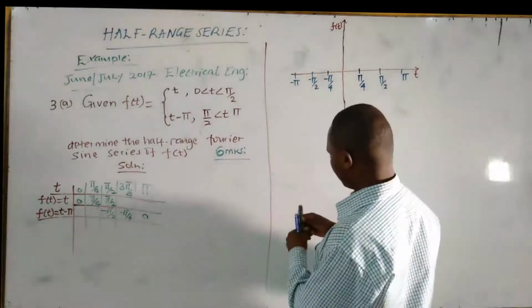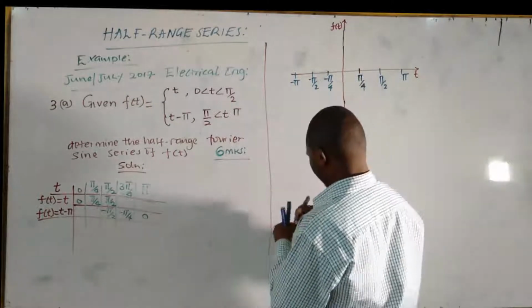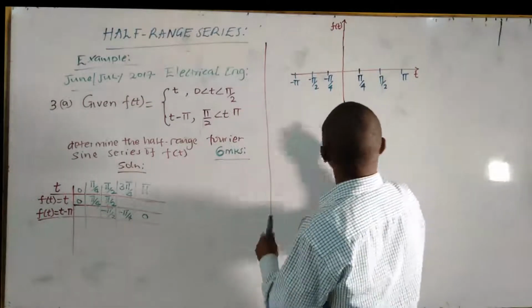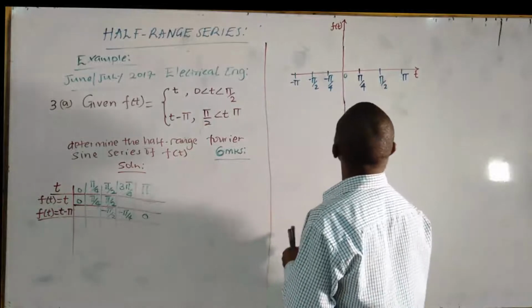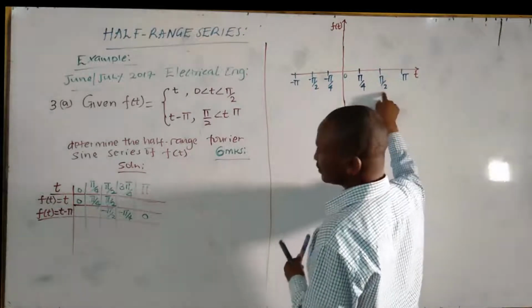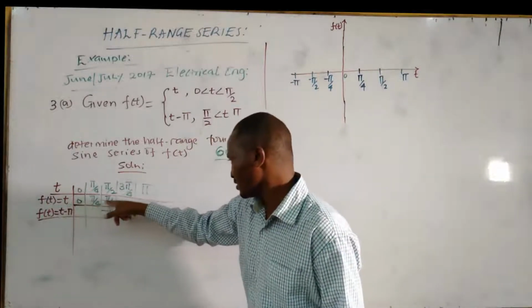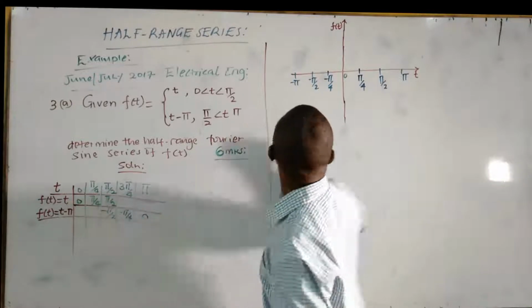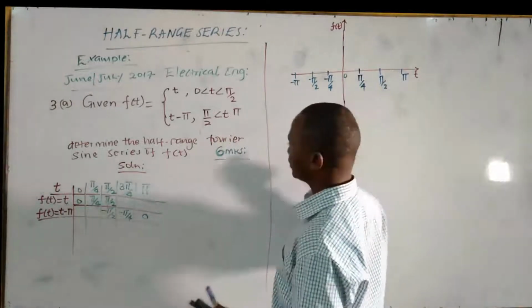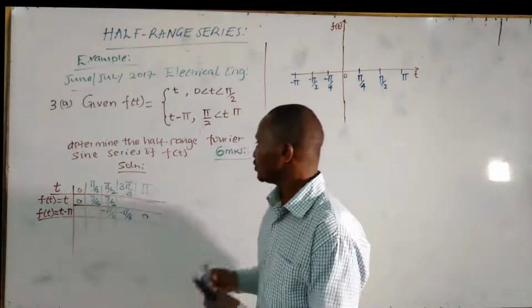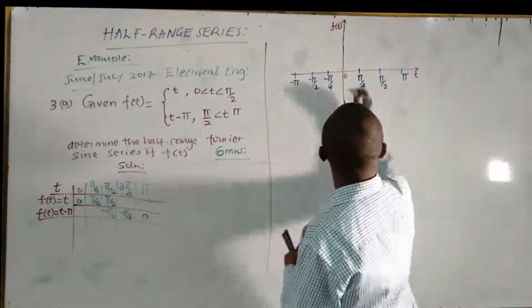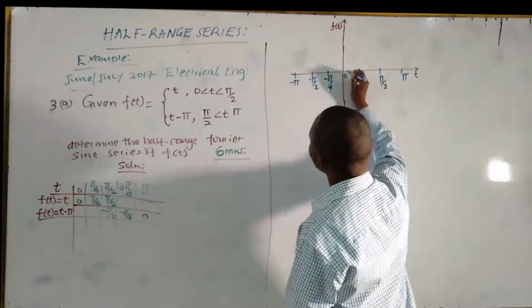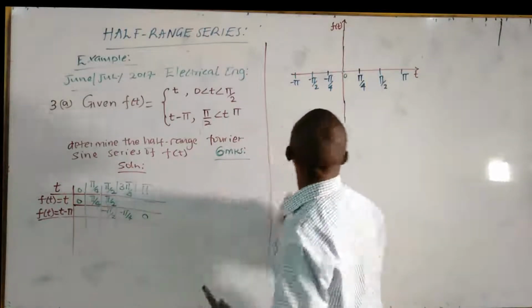Between 0 and pi over 4, we are going to use the upper row of the table. Between 0 and pi over 2, we are going to use the upper row. So at 0, the function is 0. At pi over 4, the function is pi over 4.